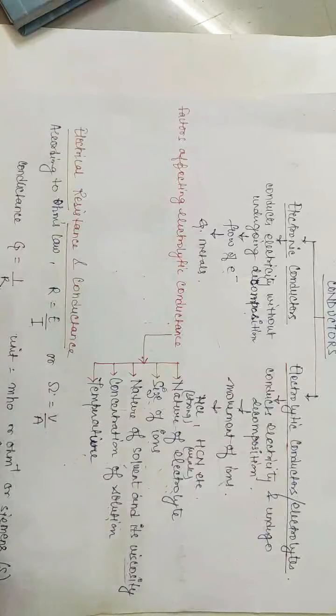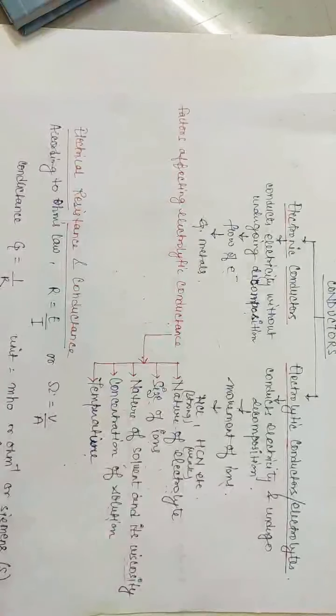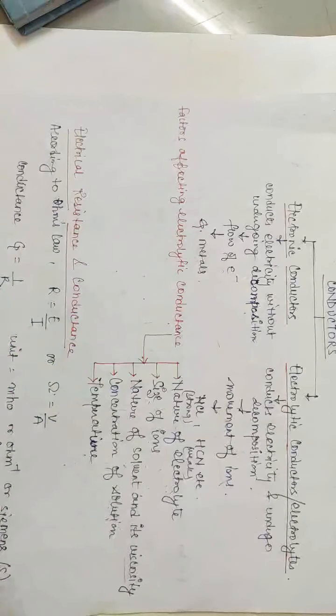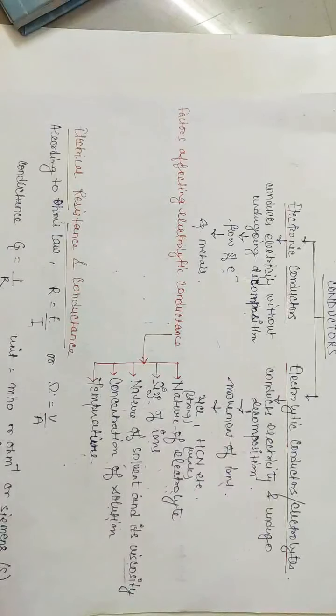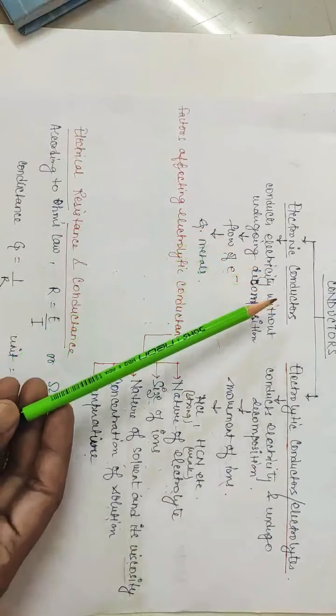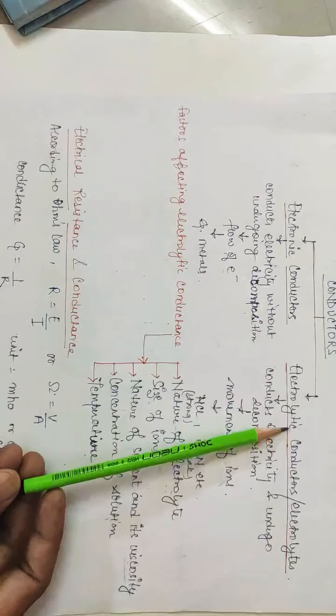Hello students, in this part of the video you will study about electrolytic conductance, various types of conductivities and the measurement of electrolytic conductance. So let's start with conductors. Conductors are the substances which allow electricity to pass through them, whereas the substances which do not allow electricity to pass through them are called insulators. Conductors can be broadly classified into two types. First is electronic conductors and second is electrolytic conductors.